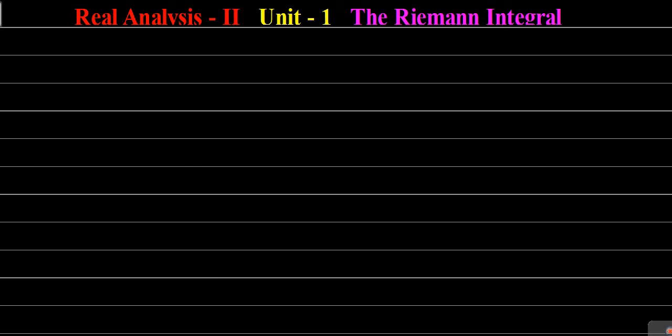Hello students, in the last class we studied the Darboux condition of integrability in detail, and after that we also studied some remarks based on it. Then at the end we solved one example on testing the integrability of a function. That example was integration a to b k dx is equal to k into b minus a. In that we showed that the constant function k is integrable over any interval, including the closed interval a to b, and that integration a to b k dx is equal to k into b minus a.